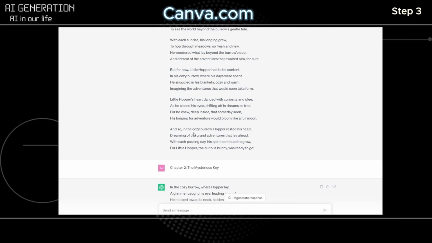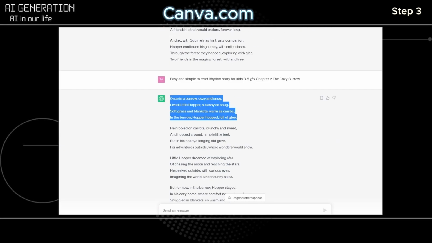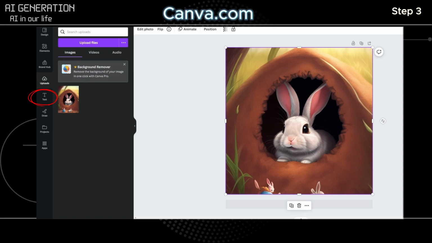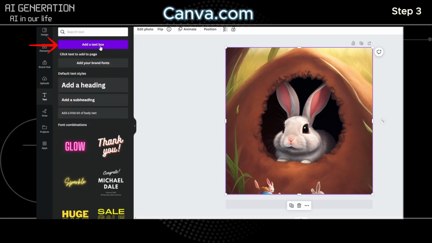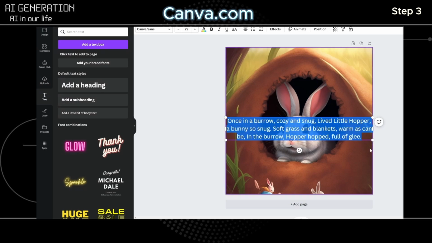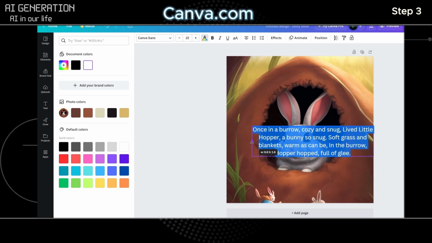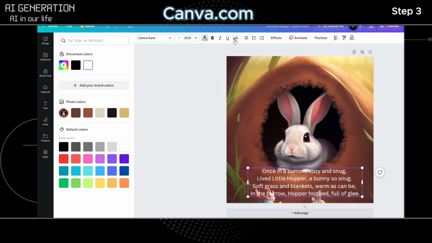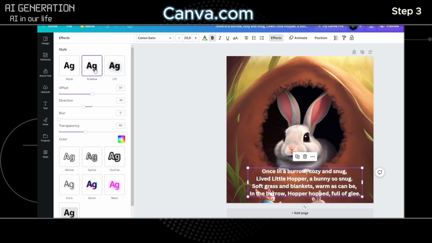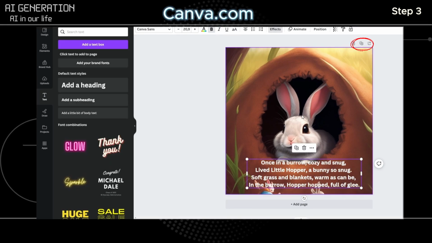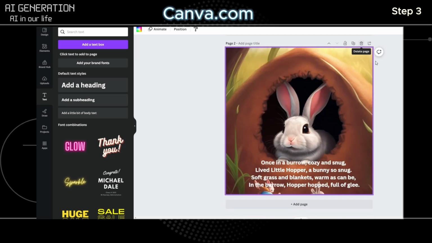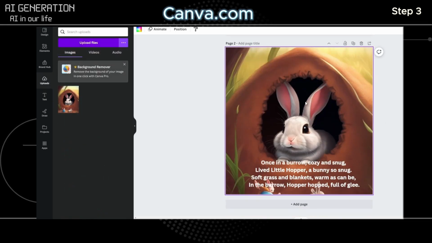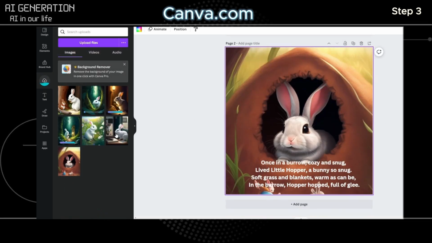Go to ChatGPT and copy the first part of your story. Click on the text option to add a text box to the picture. Paste it in the text box. Adjust the text as you like by changing the color, font style, adding shadows, and more. When you finish, duplicate the template so you can add the new image while keeping the same style. Repeat the same process for all the chapters in your book.